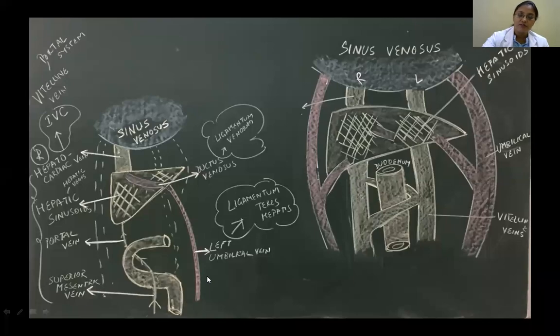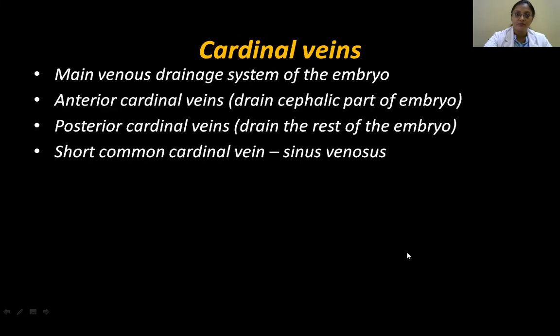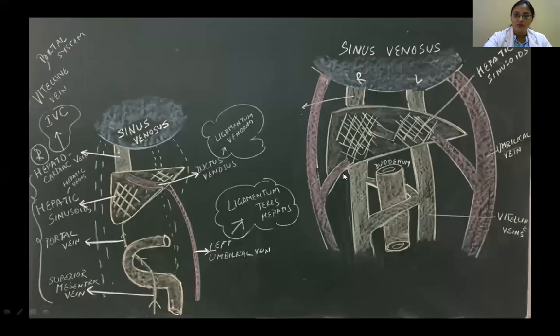So what is the fate of the umbilical blood vessels? The right and left umbilical veins are coming from the chorionic villi of the placenta, and they're bringing oxygenated blood towards your sinus venosus. These will be connecting to the hepatic sinusoids, and the proximal parts of both sides, and the right umbilical vein is disappearing. The left vein is left, and the ductus venosus is the communication with the hepatocardiac portion of the inferior vena cava. So that's what I have shown here. This is the fate.